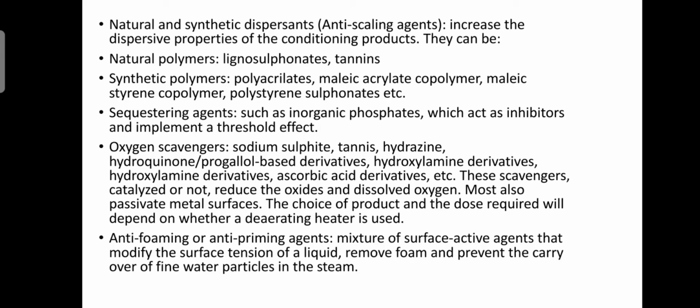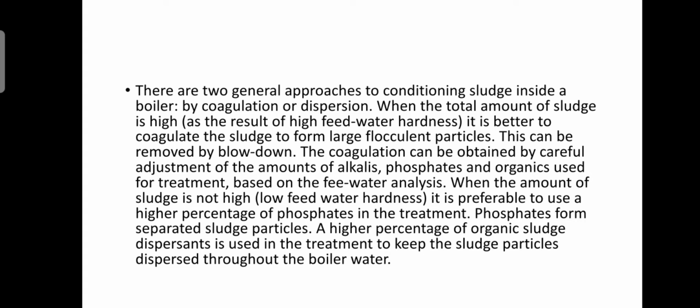Anti-foaming or anti-priming agents, a mixture of surface active agents that modify the surface tension of a liquid, remove foam, and prevent the carryover of fine water particles in the steam. There are two general approaches to conditioning sludge inside a boiler: by coagulation or dispersion. When the total amount of sludge is high, it is better to coagulate the sludge to form large flocculent particles. This can be removed by blowdown.